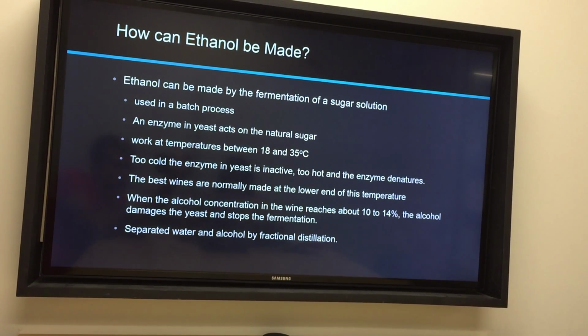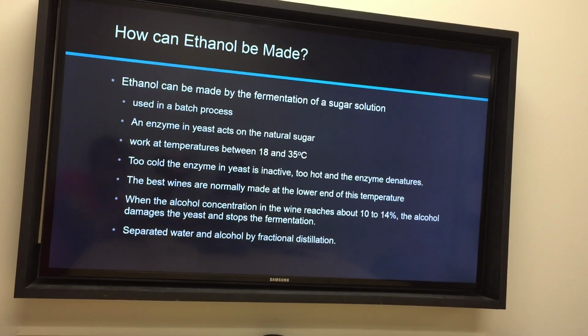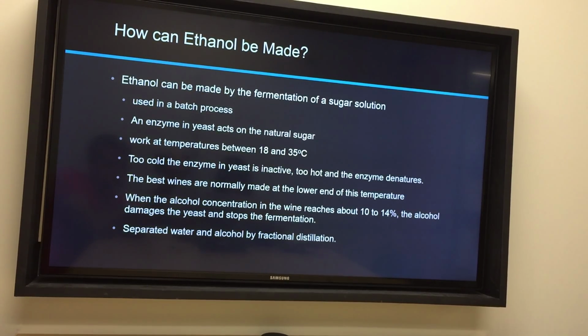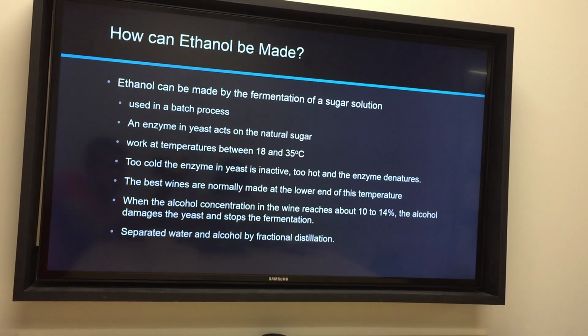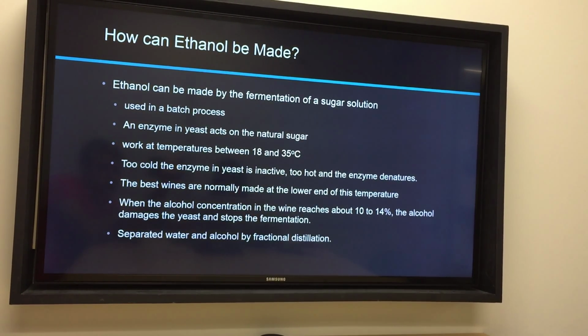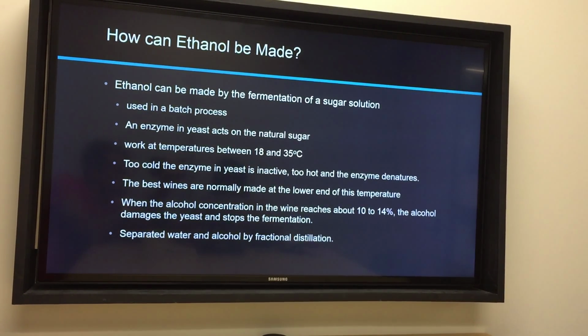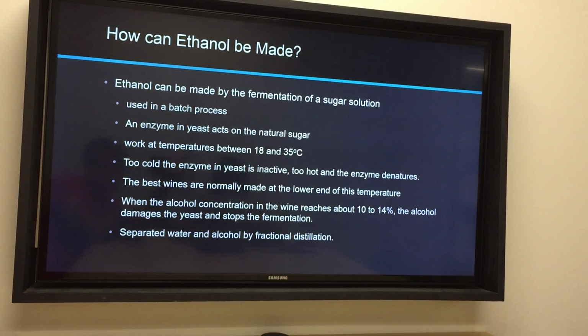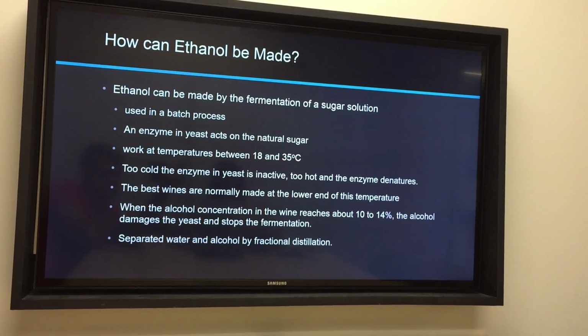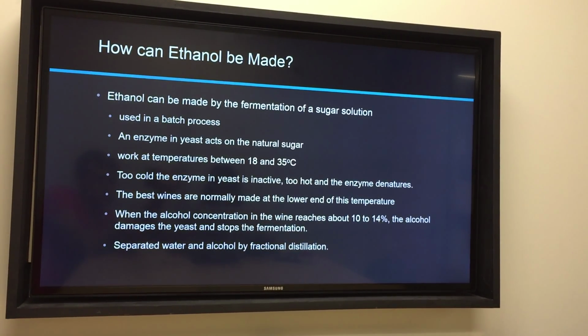When the alcohol concentration in the wine reaches about 10 to 14%, the alcohol damages the yeast and stops the fermentation. Ethanol can be separated from the mixture of water and alcohol by fractional distillation, and this process can be used to make alcoholic drinks with higher alcohol concentration, such as whiskey.